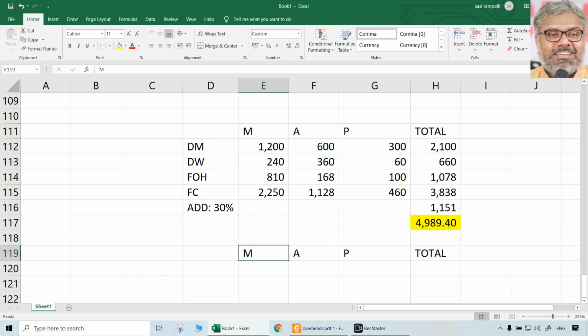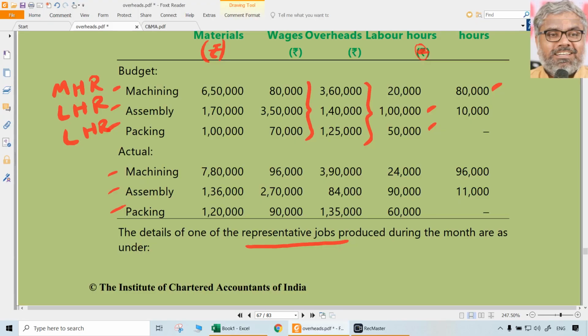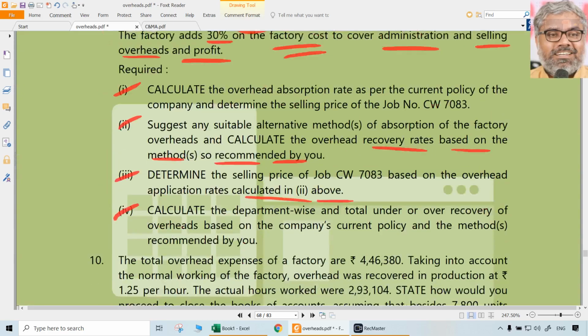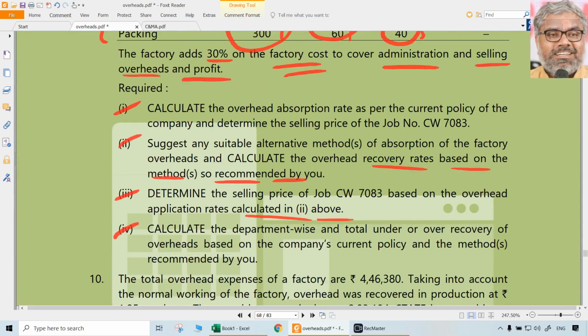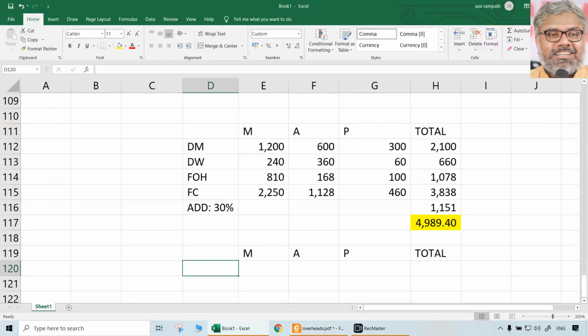Company as a whole he has asked, and departmental wise also he has asked. So what is it? Only the overheads. Here we are not worried about anything else, not direct material or direct wages. Only the under or over recovery of overheads he has asked. So what is the actual overheads?